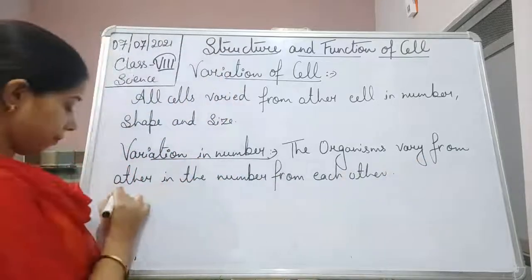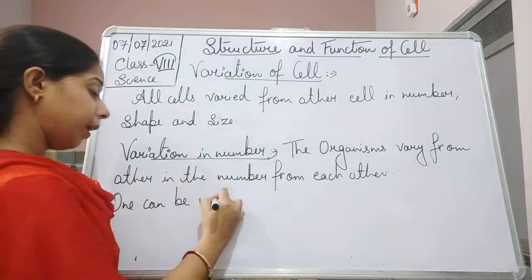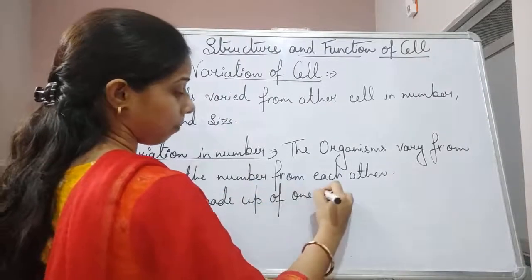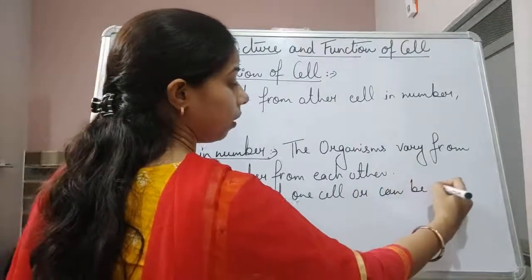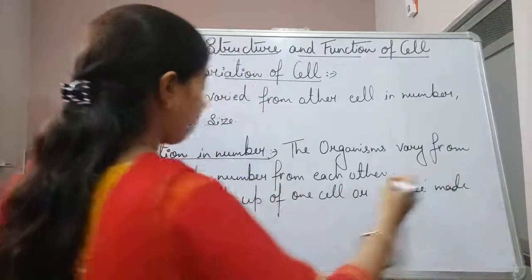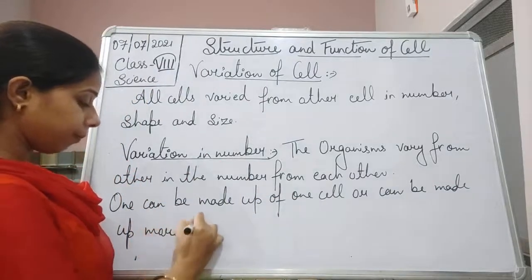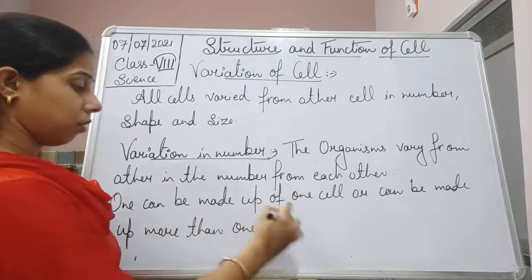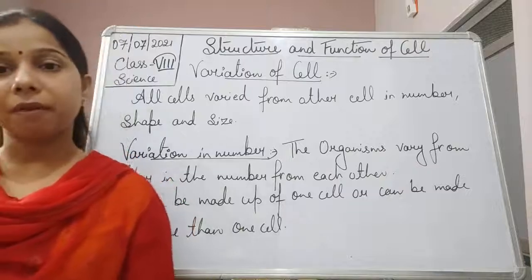One can be made up of one cell, or can be made up of more than one cell.